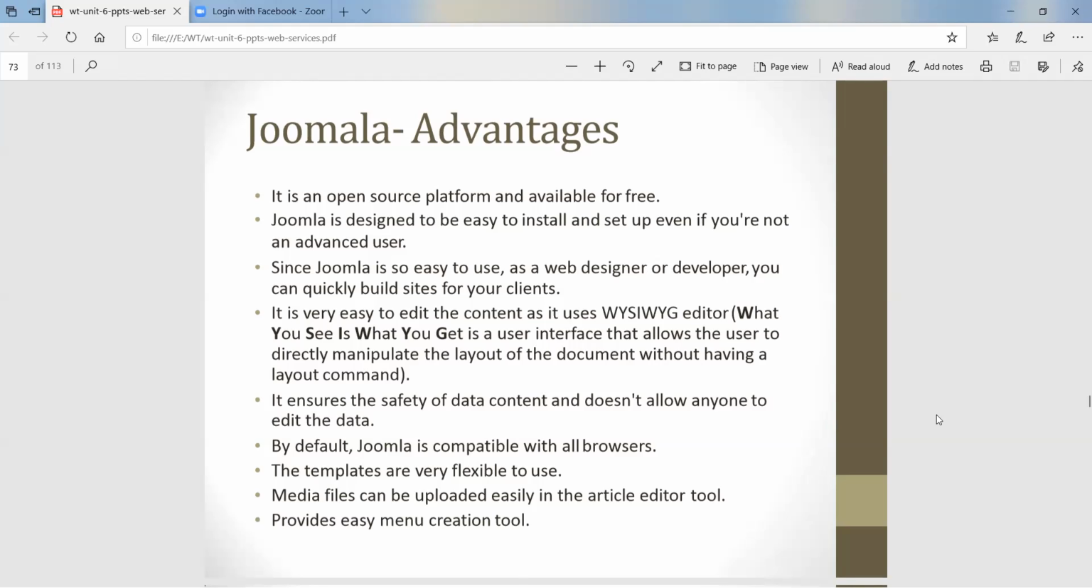Then safety of data content. Joomla is compatible with all browsers, meaning any browser is compatible. It may be Mozilla Firefox, Google Chrome, etc. The templates are very flexible to use. Media files can be uploaded easily, as in WordPress. It provides an easy menu creation tool.